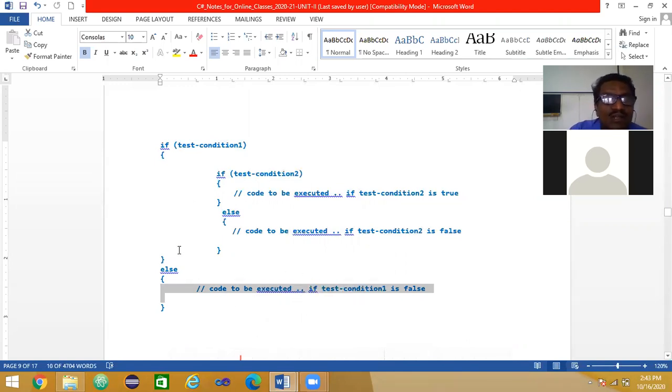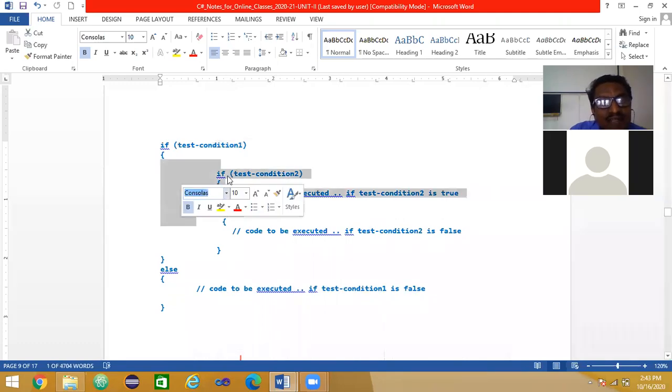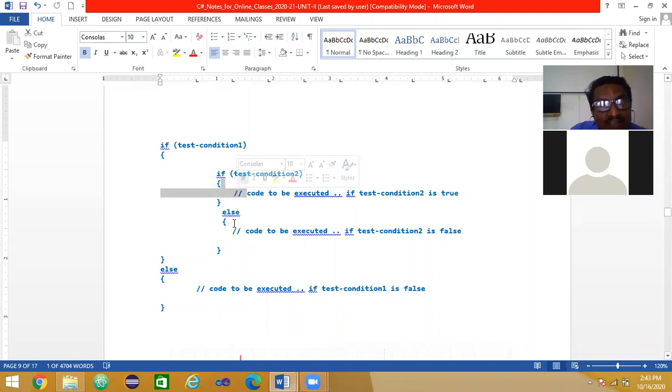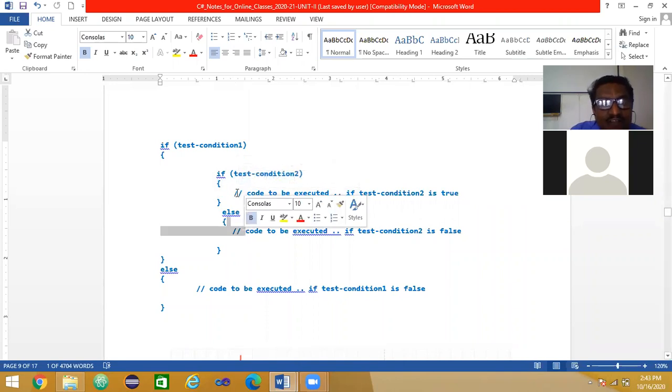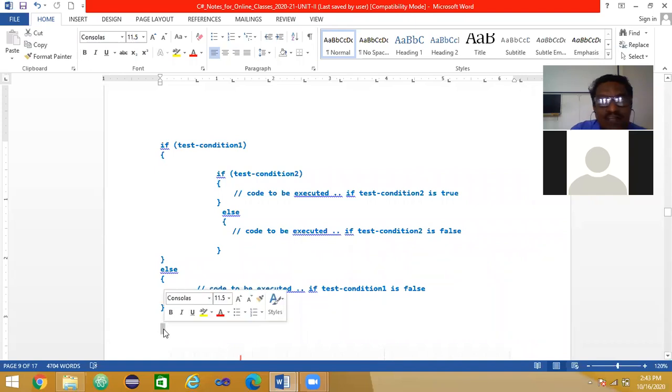Now here, if inside if, therefore if this condition is true, I enter here. Again in this, there is one more if, one more condition. If this condition is true, I enter into this block and execute, and I skip this here. Or if this condition is false, I am going to skip this true block. I don't have any right to enter into this, but I am going to enter into else, that is the false block. After executing this, I have to come out from both the if and else, to the statement next to this if block.